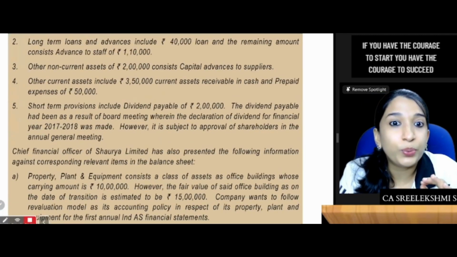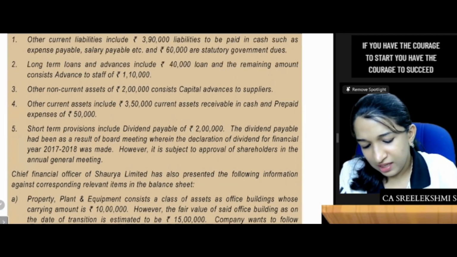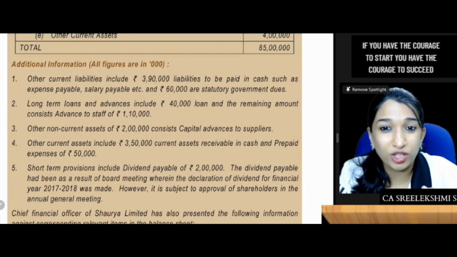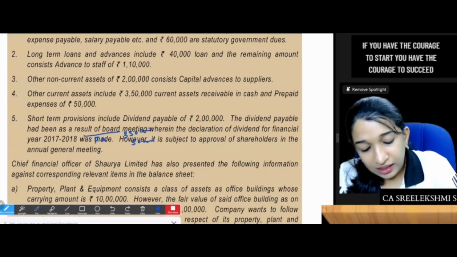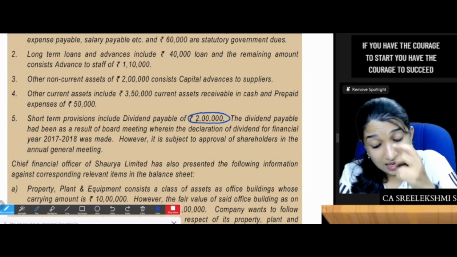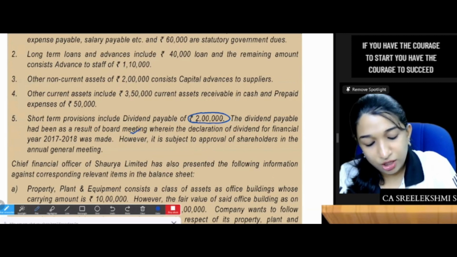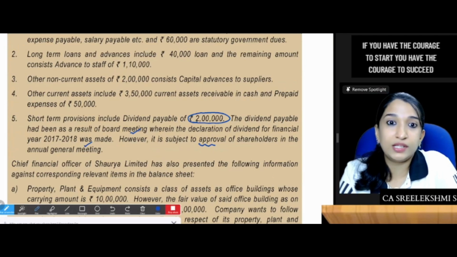Okay. So balance sheet presentation is what? The first few points, you just need to be clear about the presentation. Short-term provisions include dividend payable 2 lakhs. The dividend payable had been as a result of board meeting wherein the declaration of dividend was made. However, it is subject to approval of shareholders in the general meeting.